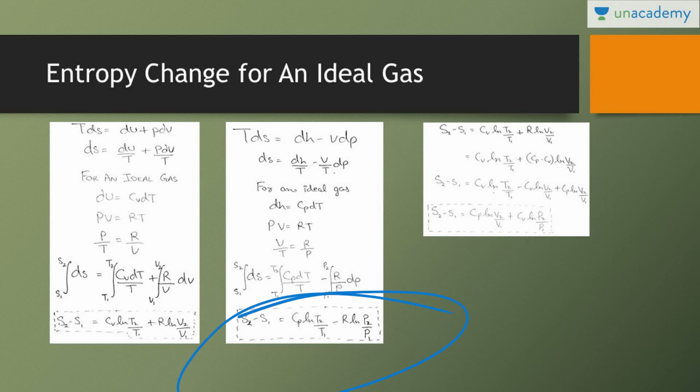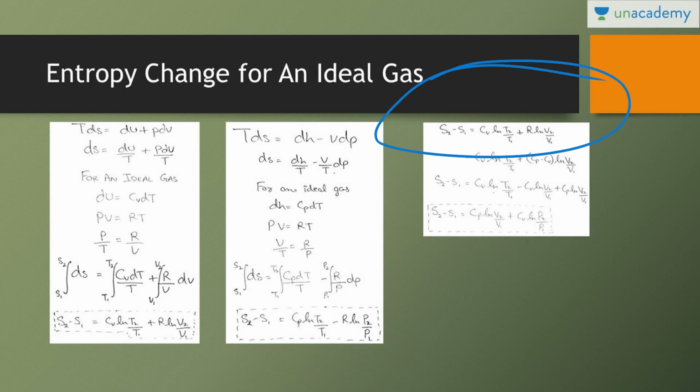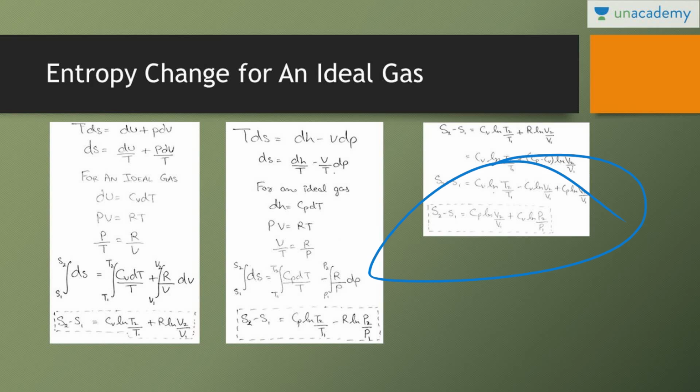So what are we left with? We are left with pressure and volume. How will we calculate that? Take any equation, taking equation 1, which is S2 minus S1 is equal to Cv natural log of T2 by T1 plus R natural log of V2 by V1. In place of R, I write Cp minus Cv. So S2 minus S1 is equal to Cv natural log of T2 by T1 minus Cv natural log of V2 by V1 plus Cp natural log of V2 by V1. The equation comes out to be S2 minus S1 is equal to Cp natural log of V2 by V1 plus Cv natural log of P2 by P1.